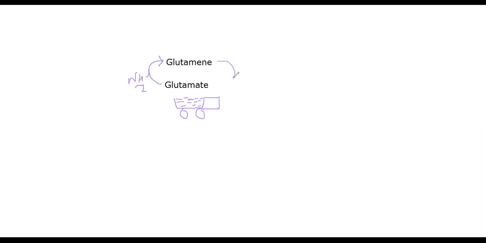And as the glutamine donates its amino group, this glutamine again gets converted into glutamate. Such a cyclic reaction is referred to as the glutamate glutamine cycle.